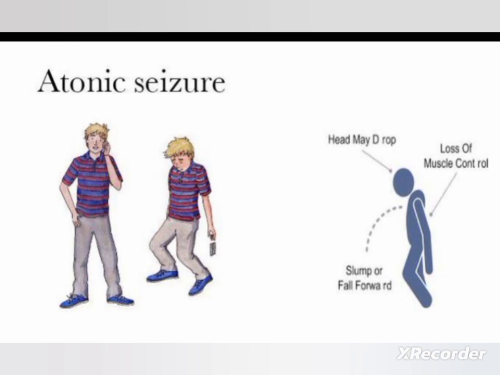Consciousness usually returns by the time the person hits the ground. Normal activity can be resumed immediately, but patients with this type of seizure are at greater risk of head injury, and we have to advise protective helmets.